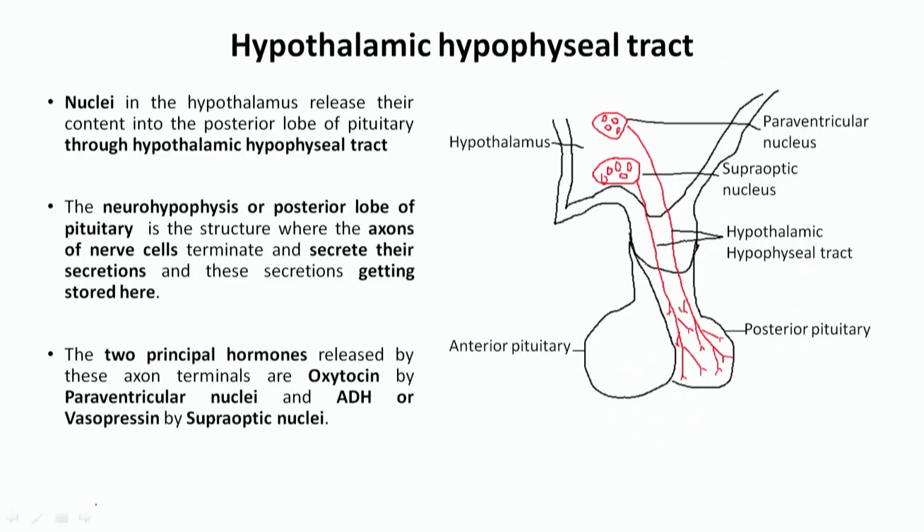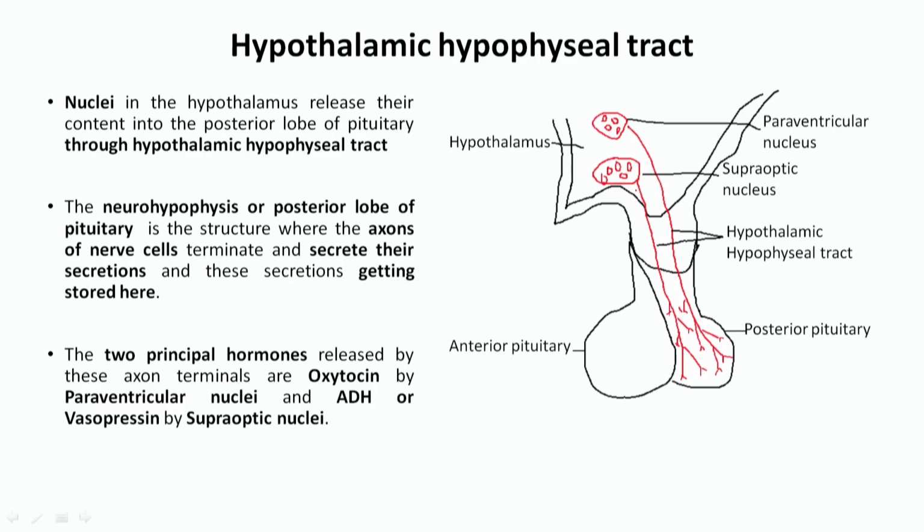Next is the hypothalamic hypophyseal tract. This is a connection between the hypothalamus and the posterior lobe of the pituitary. Why is it called a tract? Because here no portal system is there, meaning no blood supply. Whatever secretions occur in the hypothalamic nuclei come into the posterior pituitary through this nerve tract. That's why the name hypothalamic hypophyseal tract has been given.